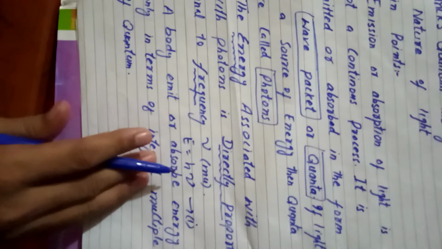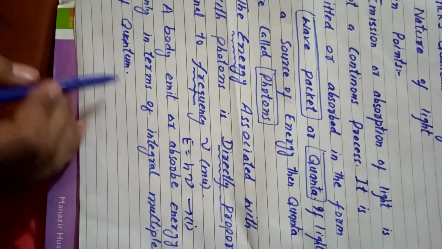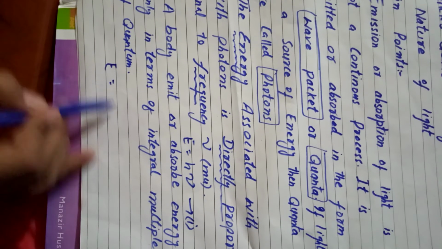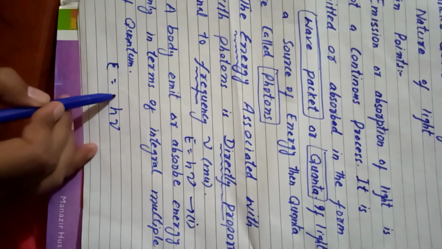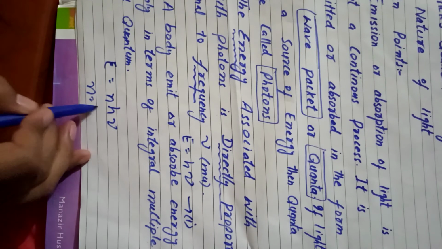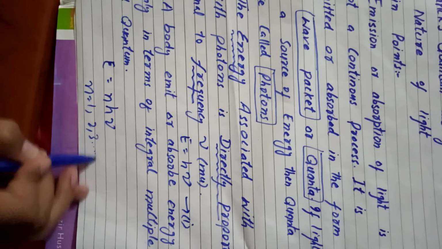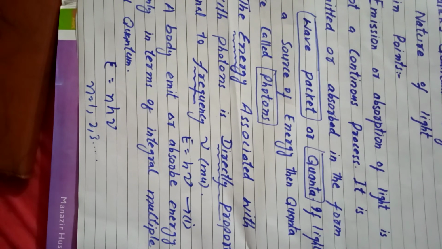On the right side of this mathematical form we will introduce an integral multiple, that is, E equals n h mu. We have the second point, the second mathematical point, and we will multiply it by a number n, where n equals 1, 2, 3 and so on, right? So students, these are the 3 points of Planck's quantum theory.